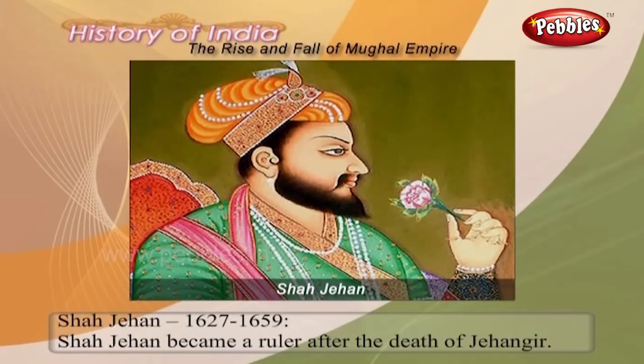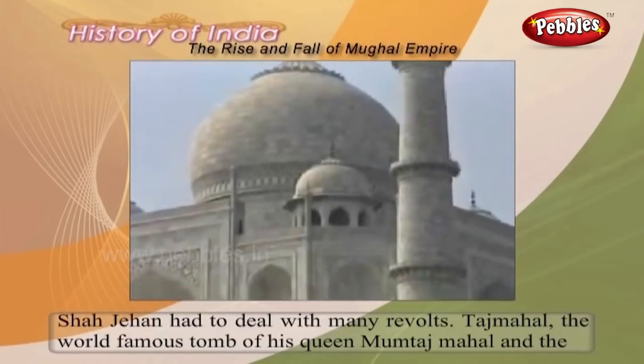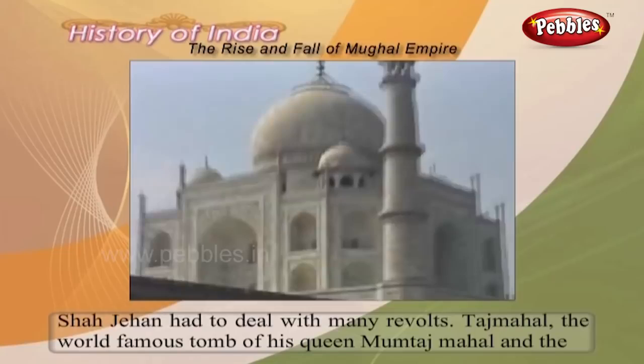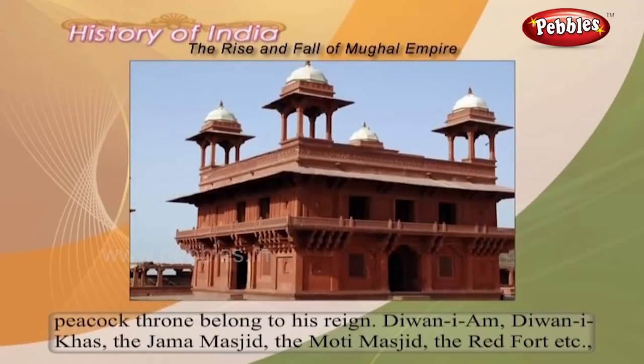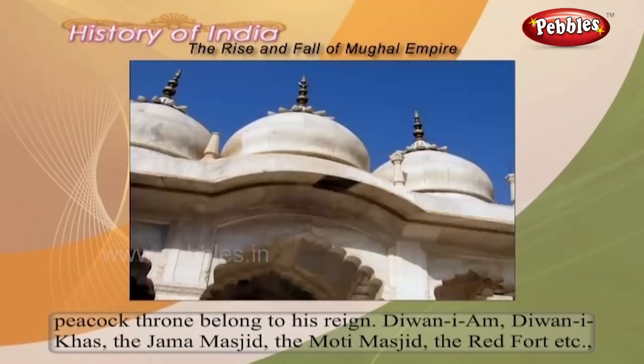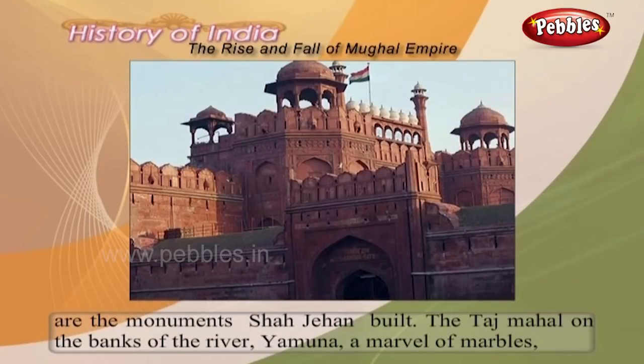Shah Jahan, 1627 to 1659. Shah Jahan became a ruler after the death of Jahangir. Shah Jahan had to deal with many revolts. The Taj Mahal, the world-famous tomb of his queen Mumtaz Mahal, and the Peacock Throne belonged to his reign. Diwan-e-Am, Diwan-e-Khas, the Jama Masjid, the Moti Masjid, the Red Fort, etc. are the monuments Shah Jahan built.